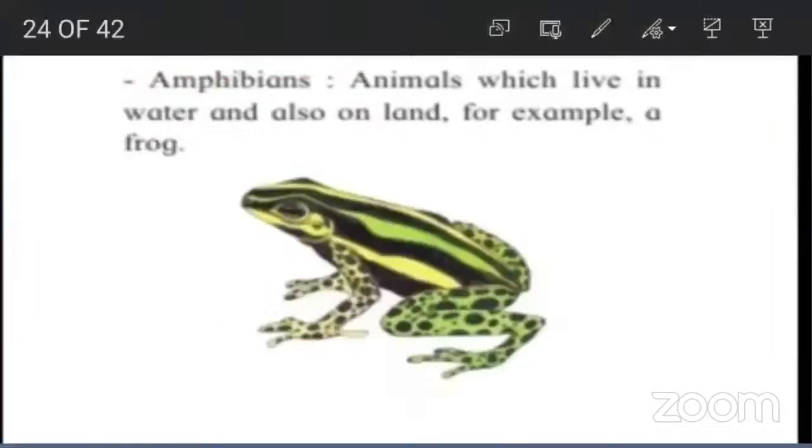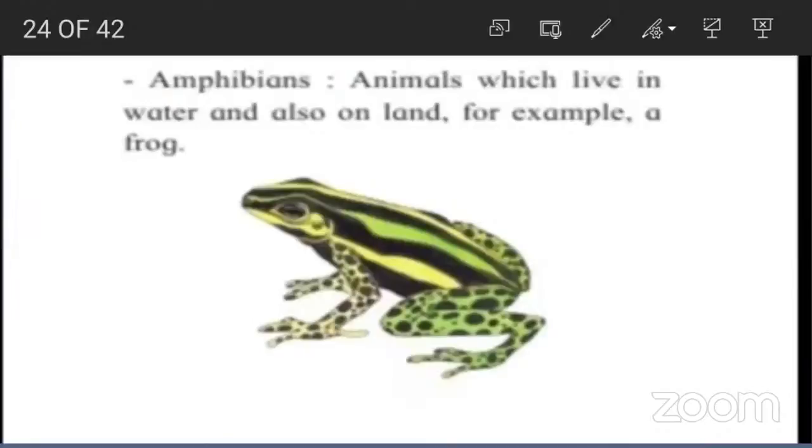Next is amphibians. Okay, read. Amphibians: animals which live in water and also on land. For example, a frog. Very good. So amphibians means those animals which live in water and on land also.